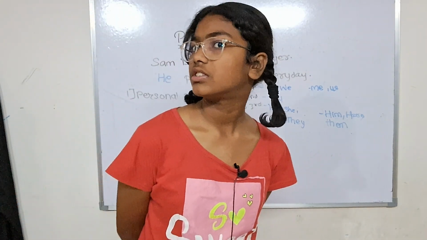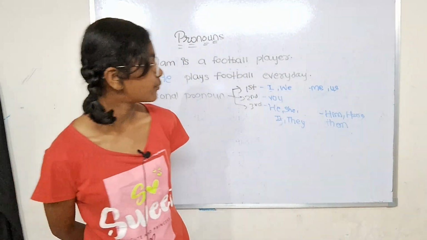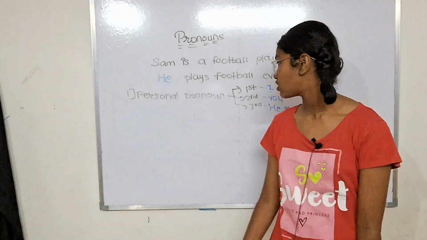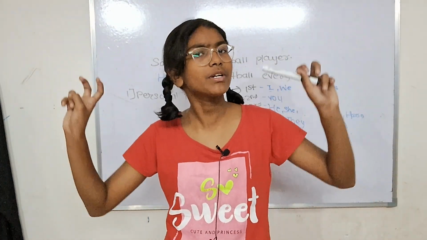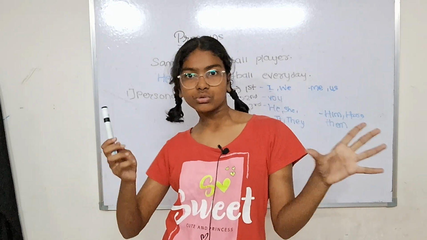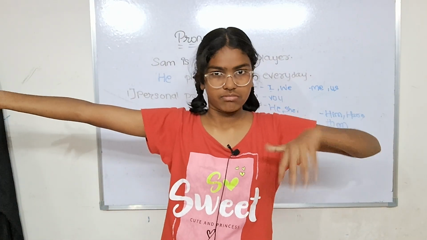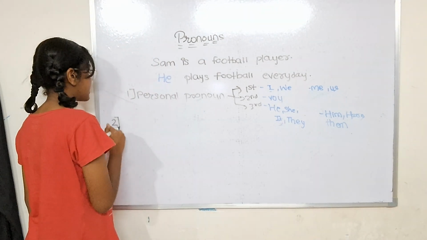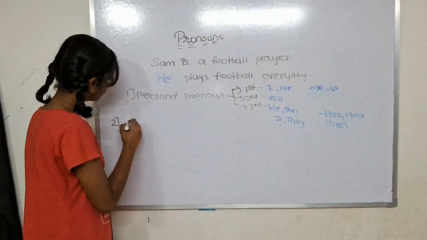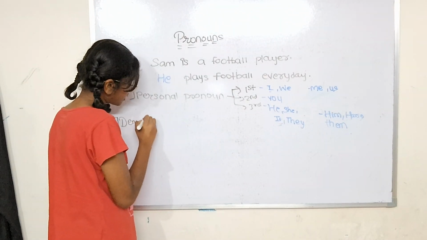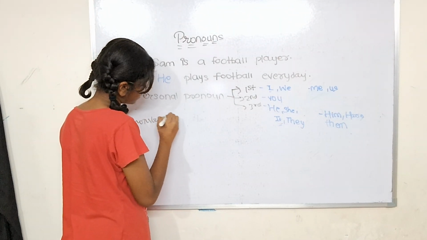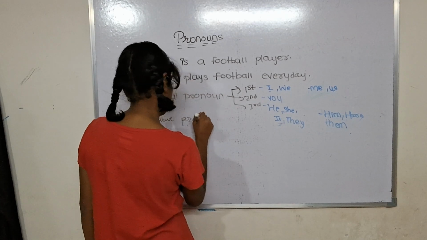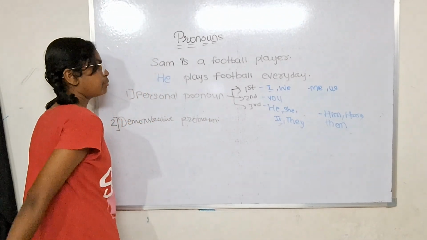So now let's start with the next one, which is going to be demonstrative pronouns. Now we have discussed the personal pronouns. Personal pronouns are very personal. They are used in the subject place, the object place, and so on. I hope you understood it. Now I'm not going to give you a summary of this. Second, if we come, is the demonstrative pronoun.